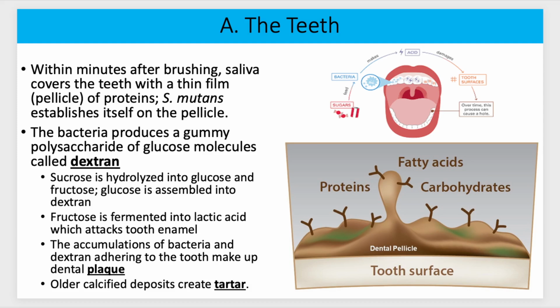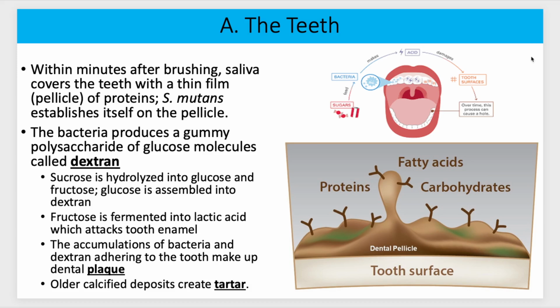So it goes through this pathway here, but I think it'd be easier probably just to show you a picture of this pathway, which I believe I have. Here it is in the top right. Basically, the bacteria feed on the sugars that you eat, and those sugars, after a process of fermentation, are going to release an acid, lactic acid. And that lactic acid damages the surface of your teeth.